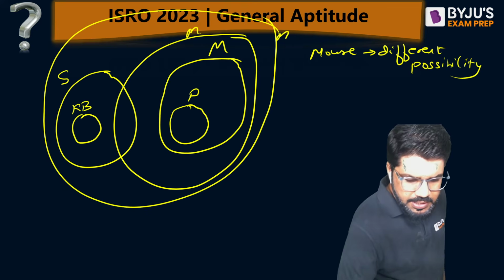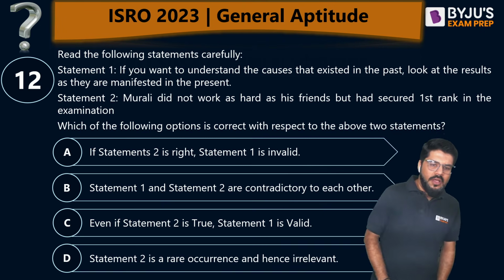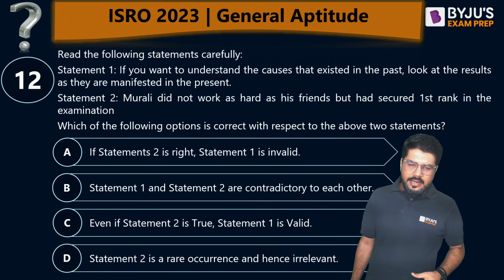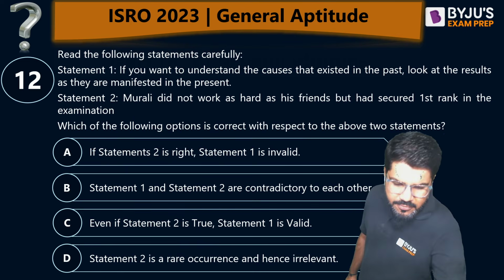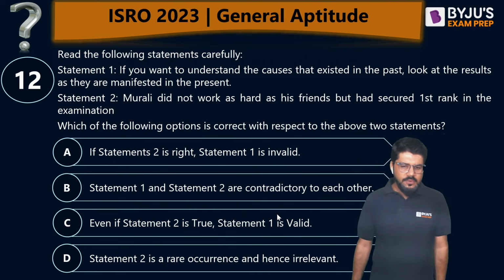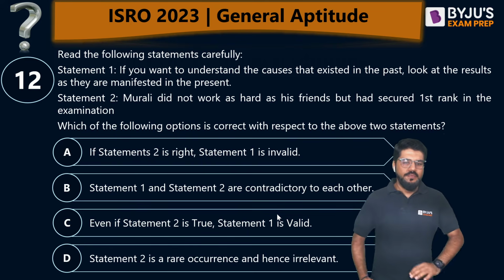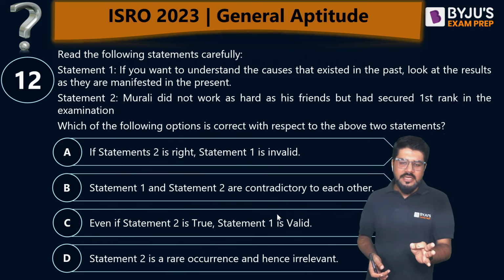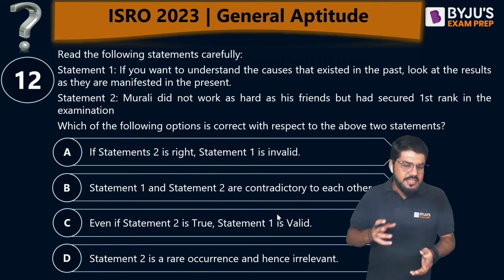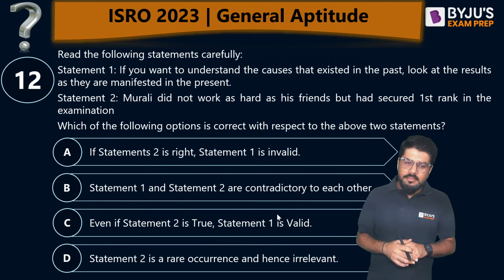And moving ahead to the next question, 12th one. Again, a logical deduction based question based on 2 statements. Read the following statements carefully. I hope the data is clearly visible to you. Yes, the data is clearly visible to you. Statement number 1: if you want to understand the causes that existed in the past, look at the results as they are manifested in the present.